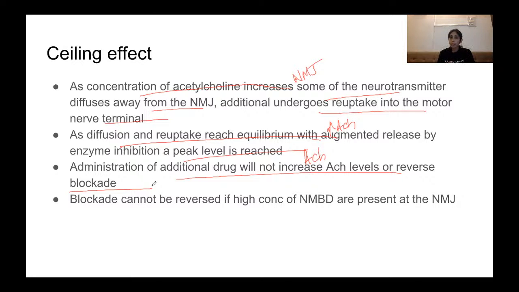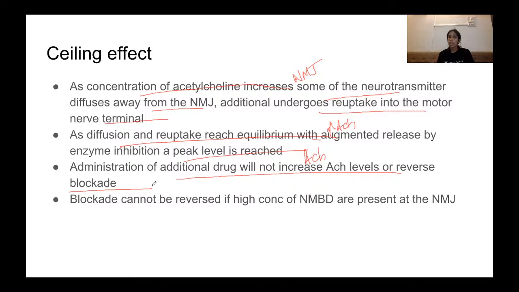Basically a peak level is reached, equilibrium is reached between the uptake and the release, because it cannot be a cyclic process. There will be uptake and then release, uptake and release. So one equilibrium will be reached. This will be the peak level, and any amount of neostigmine after this will not increase your acetylcholine levels and will not reverse your blockade.